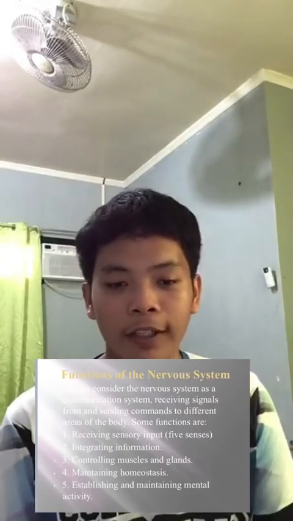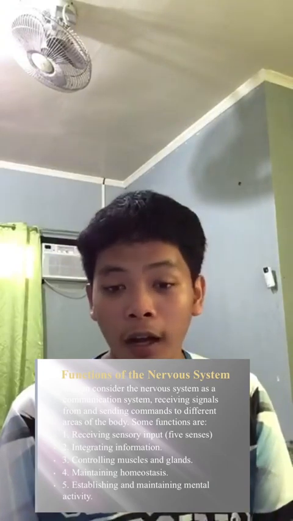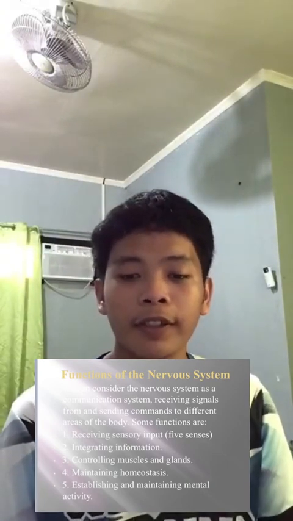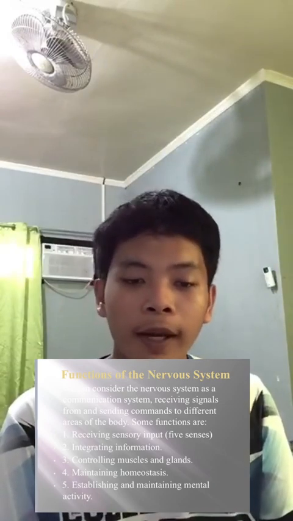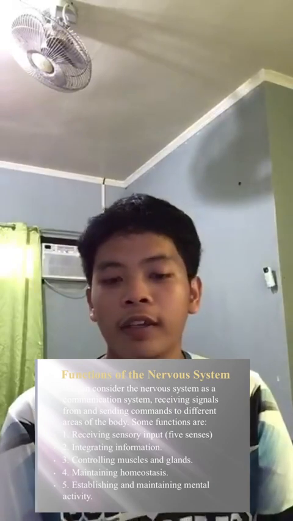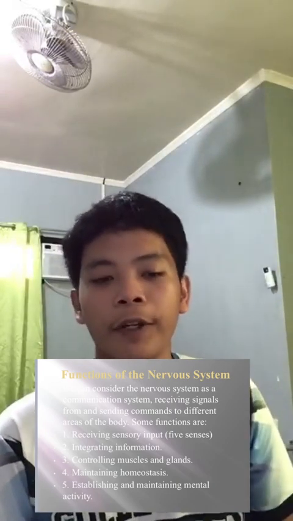I am Jufaith Omani, and today we are going to tackle the nervous system. We can consider the nervous system as the communication system receiving signals from other areas of the body. The nervous system coordinates all activities of the body and enables the body to respond and adapt to changes inside and outside. There are two major divisions of the nervous system.